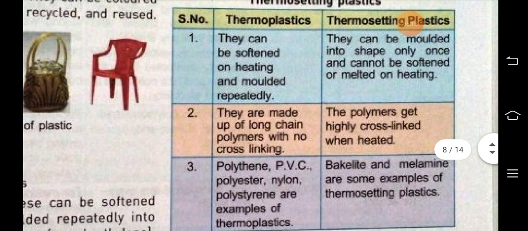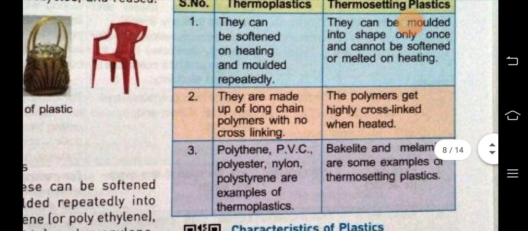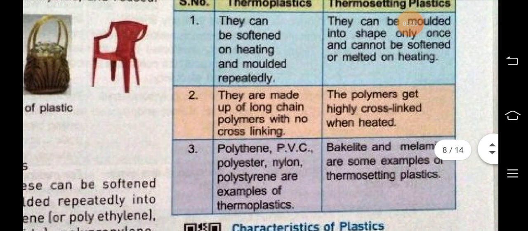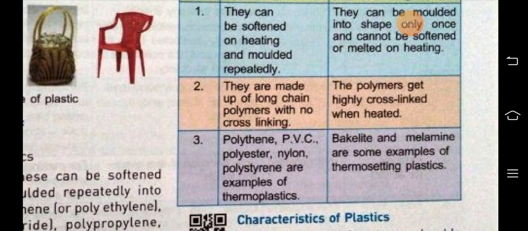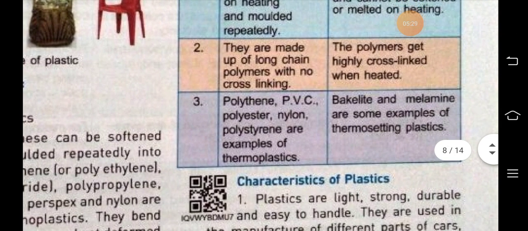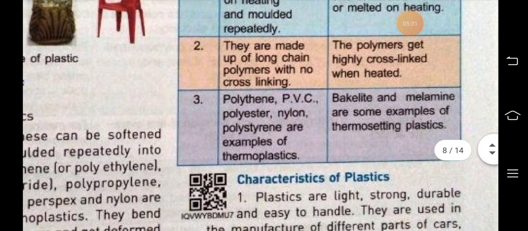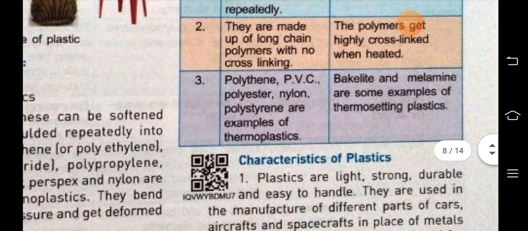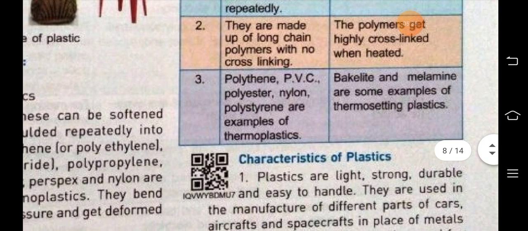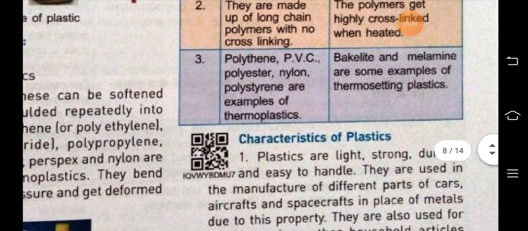Then thermoplastics are made up of long chain polymers with no cross-linking. But in thermosetting plastic there are highly cross-linked polymers. Examples: polythene, PVC, polyester, nylon, polystyrene, etc. And in thermosetting plastic, bakelite, melamine, etc.